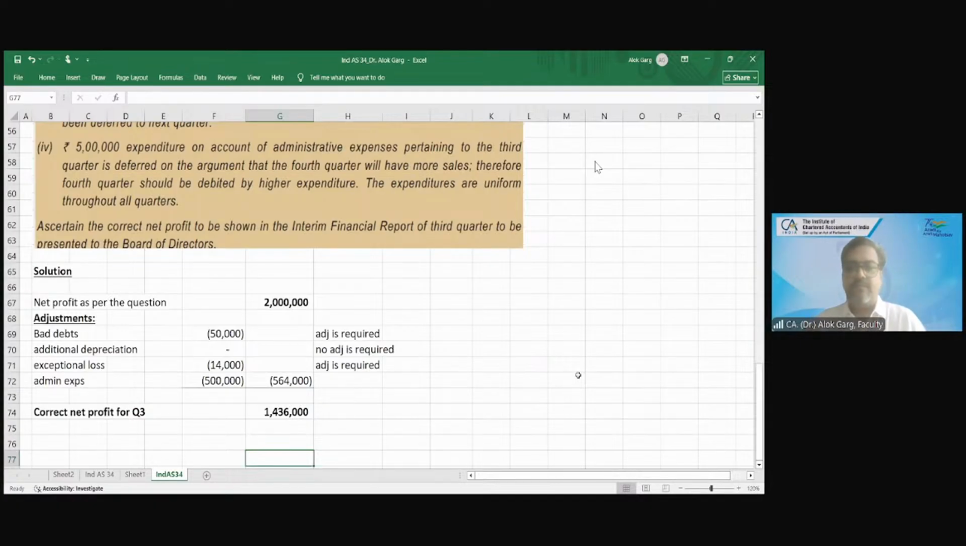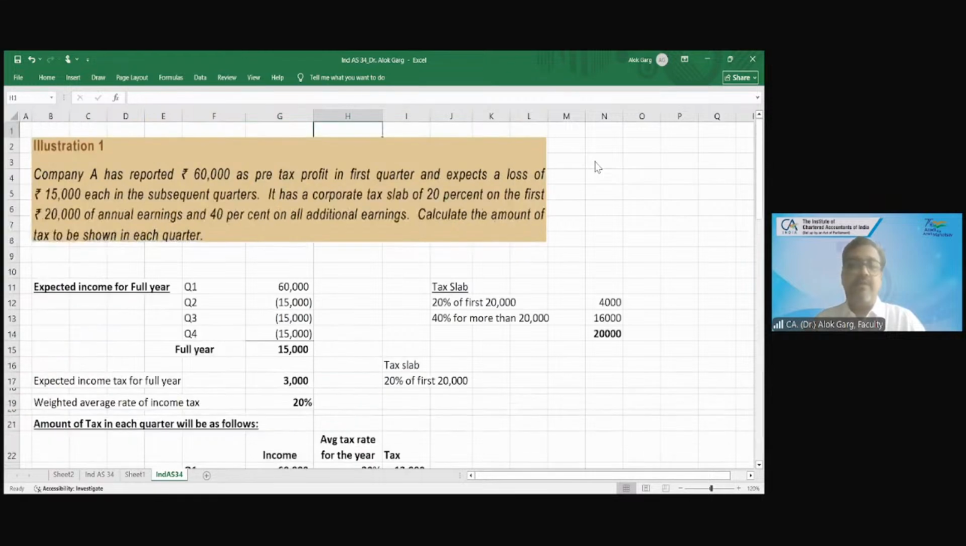Yes, sir. I think we are actually adjusting, increasing the expenses, right? So the profit has to be decreased, na? If you are increasing the expense, so profit will fall, na? Oh, sorry. I got it the other way. Correct, sir. Yeah. Now let's come to the tax treatment.